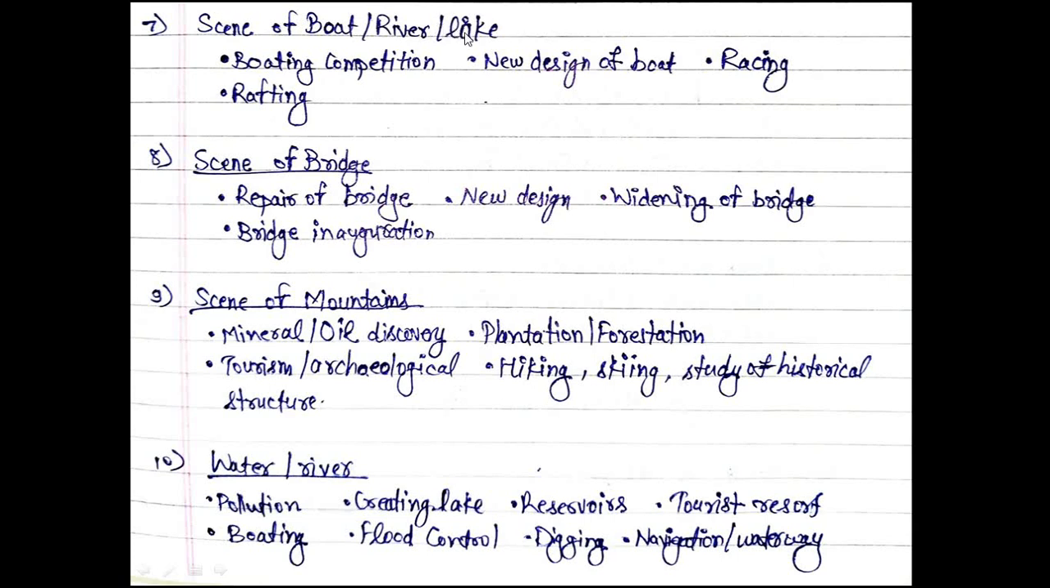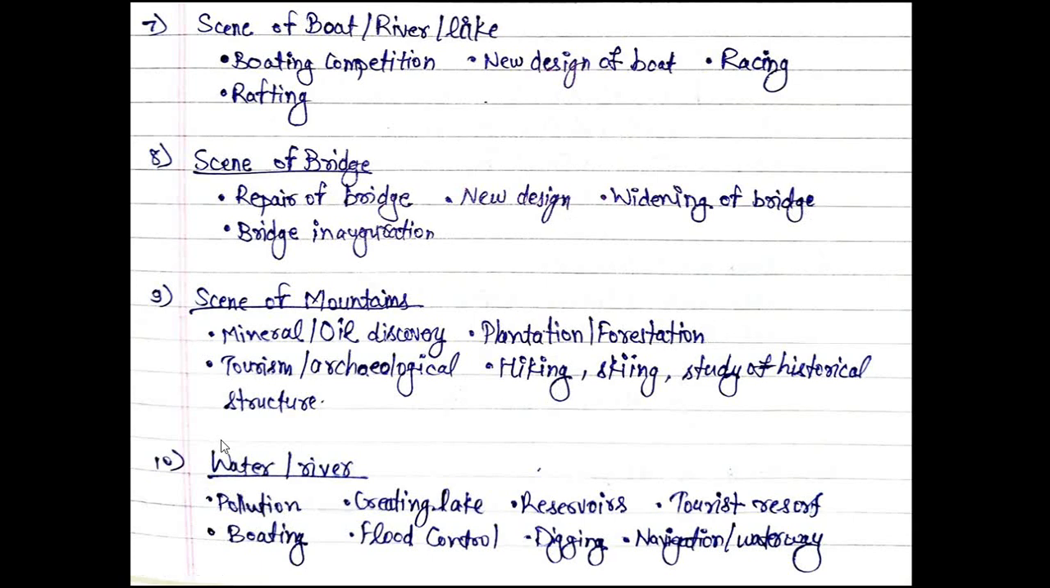Seventh scene, if a boat or river or lake has been shown, then you can utilize it as a boating competition being organized, a new design of boat launched, boat drivers racing, rafting, a scene of a bridge, repair of the bridge, new design, widening of the bridge and bridge inauguration. Scene of mountains, like mineral or oil discovery, plantation and forestation, tourism, archaeological survey, hiking, skiing, studying of historical structures. So you can utilize it in many ways.